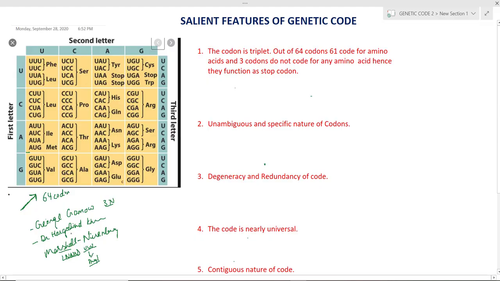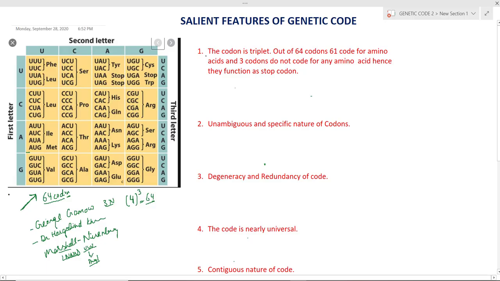According to George Gamow and Marshall Nirenberg, the combination of three nucleotides will code for one amino acid. We know the number of nucleotides is 4, and if we take combinations of 3, there will be 64. So in this checkerboard there are 64 codons which code for different amino acids. Some are stop codons. So let's discuss the salient features of genetic code.